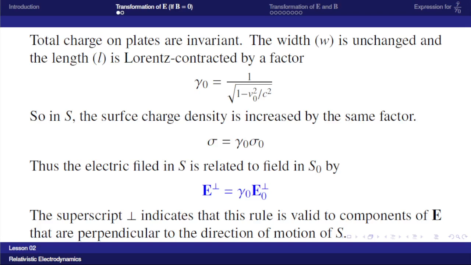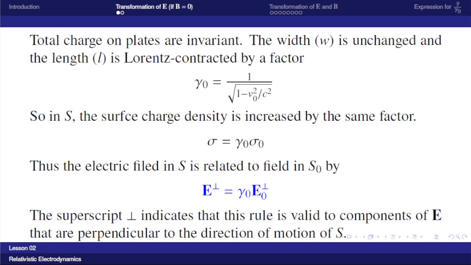So the width is unchanged and the length is Lorentz contracted by a factor gamma 0 equal to 1 by root of 1 minus v0 square by c square, where v0 is the velocity between S and S0. So in the S frame, in which the capacitor is moving in the backward direction, the surface charge density is increased by the same factor. So sigma will be equal to gamma 0 into sigma 0. As the length is contracted, the surface charge density will be increased.